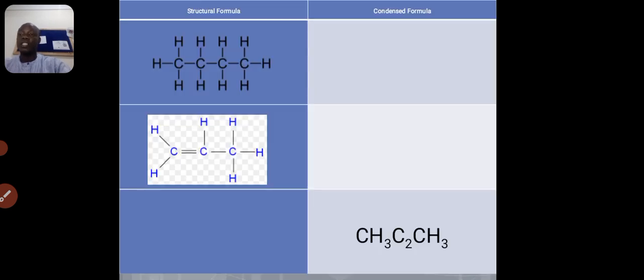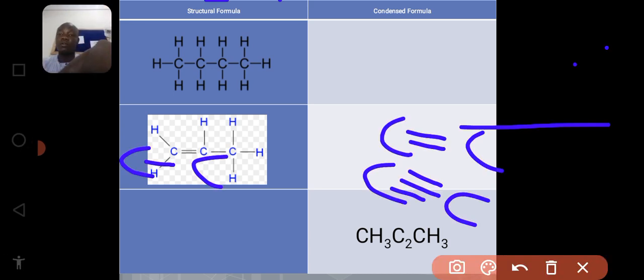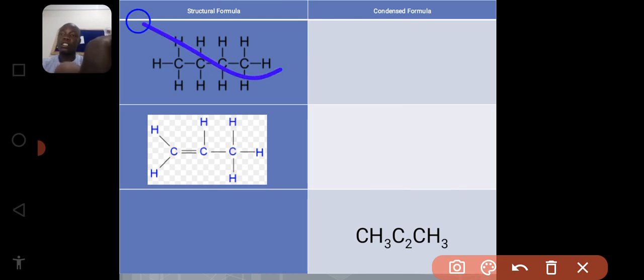So look at it, this is the structural formula, and this is the condensed formula.